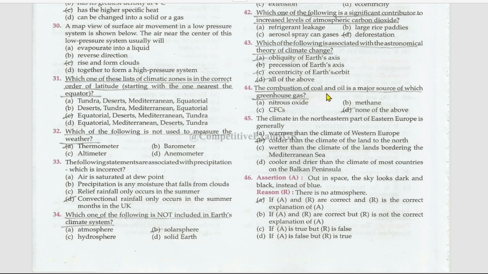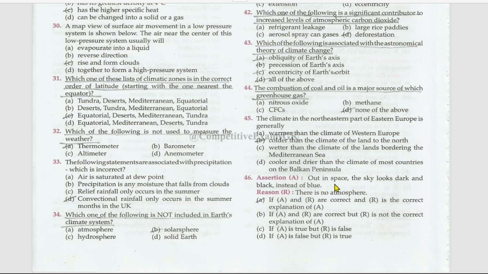The combustion of coal and oil is a major source of which greenhouse gas? That is methane, no. Nitrogen oxide, no. Chlorofluorocarbons, no. None of these. The climate in the northeastern part of Eastern Europe is generally colder than the climate to the land to the north. Next, assertion and reason.